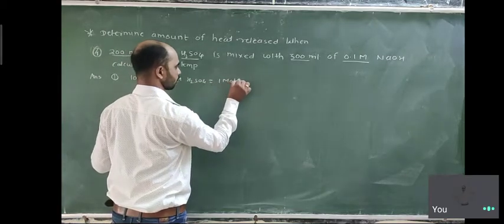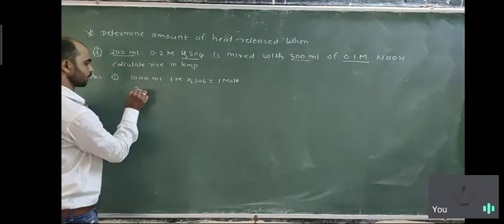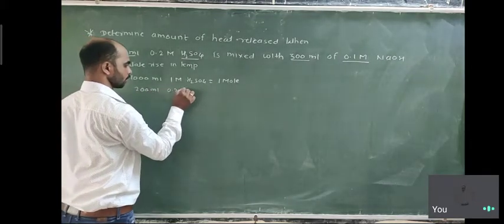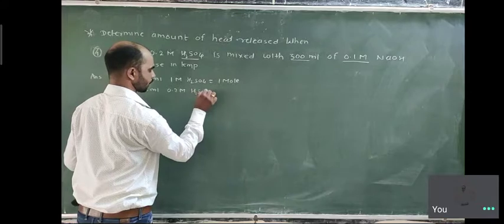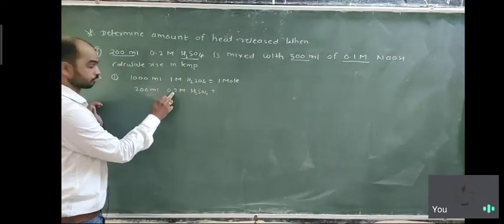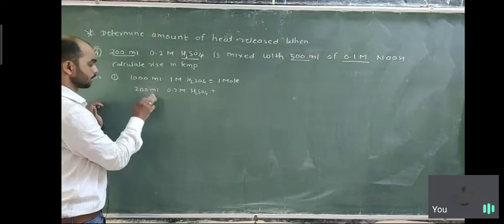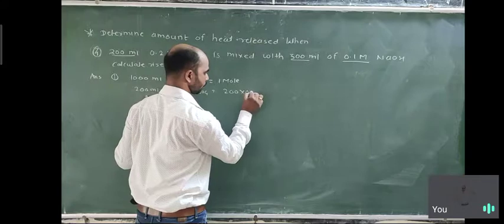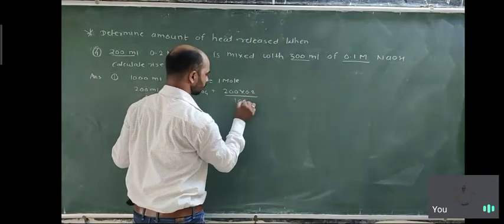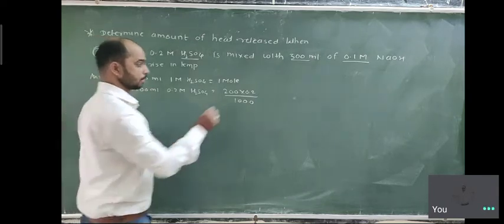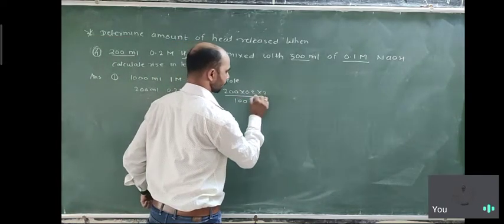Here how much is given? 200 ml of 0.2 molar H2SO4 is given. So it is simple, 200 into 0.2 divided by 1000, as in our first problem, but because it is dibasic it is multiplied here by 2.